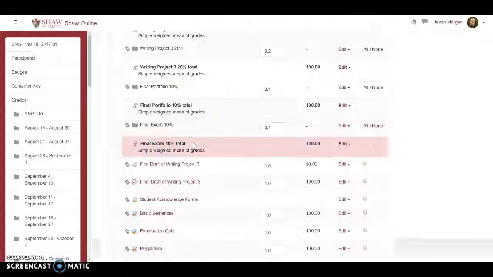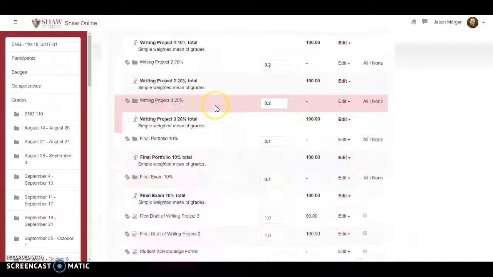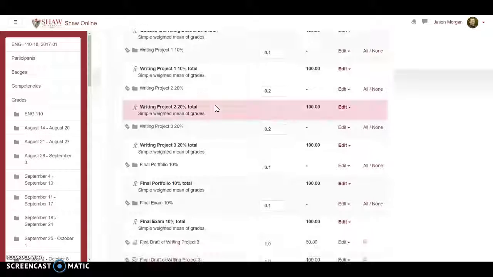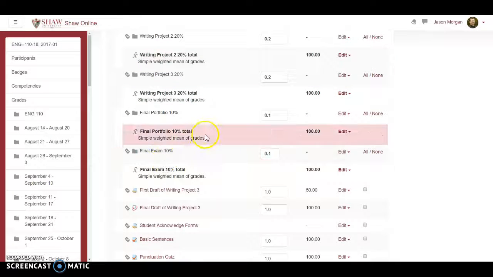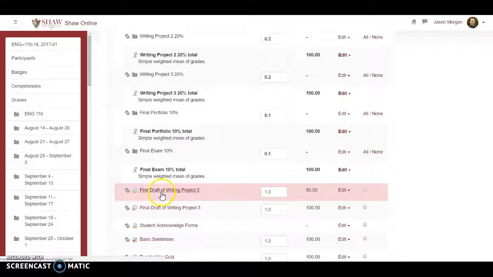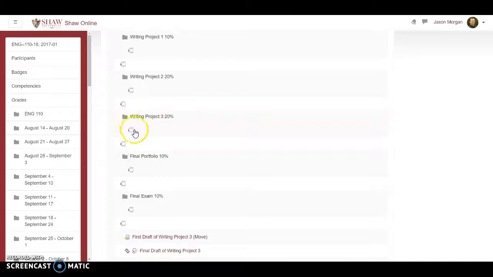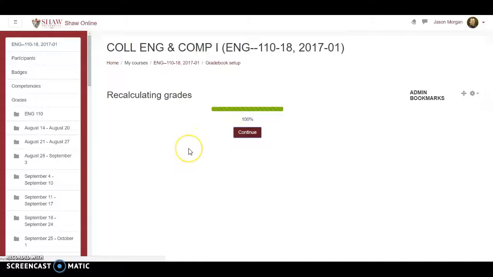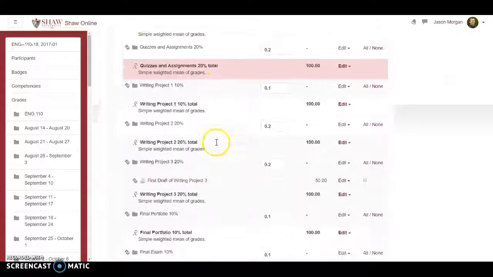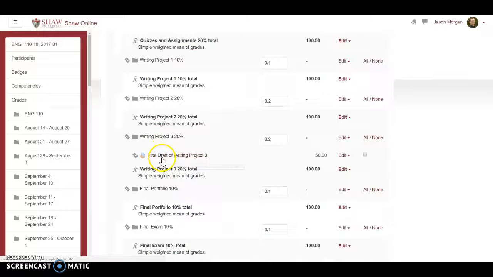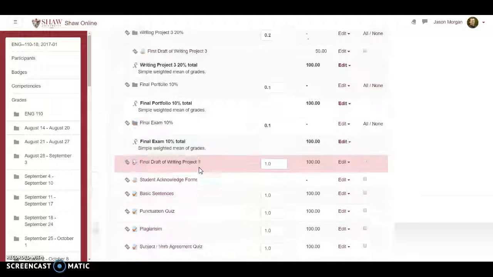Once you've set up your categories, then it's time to move the stuff to where it should be. One way you could do it is you could find, well, this is the first draft of Writing Project 3. I could click on this, and it has to go into Writing Project 3. So I move it, and continue. Now you would see that that is where it should be. If you have to do that for all these, that would take a long time. We don't want to take a long time.